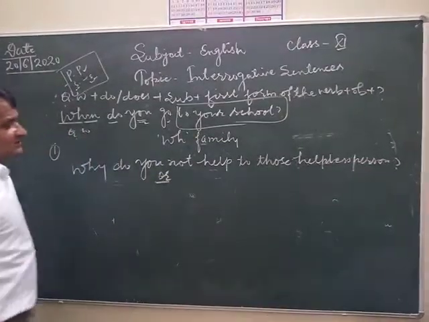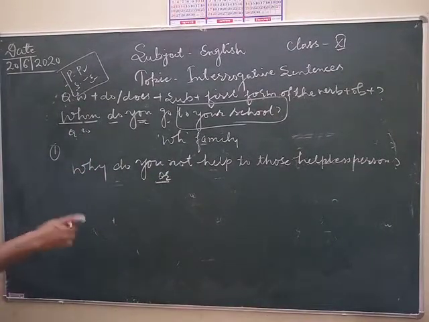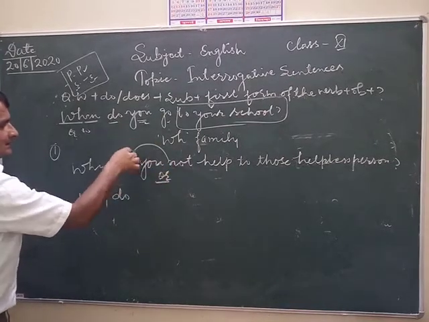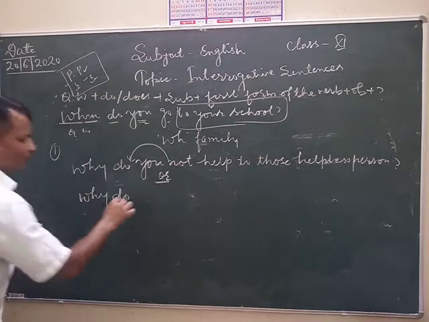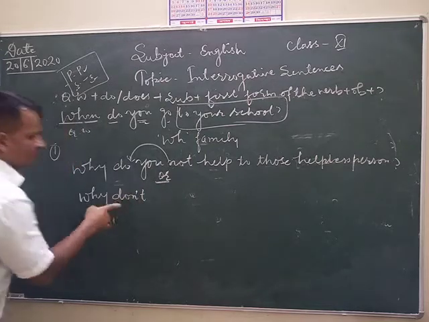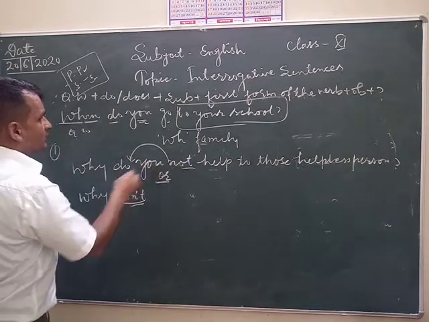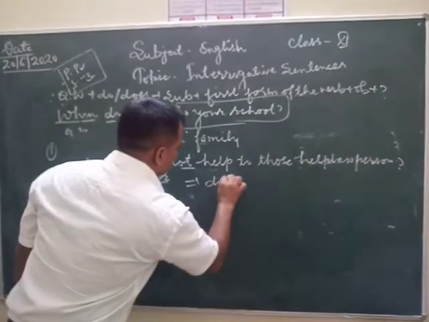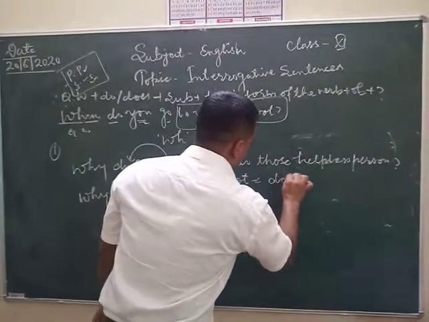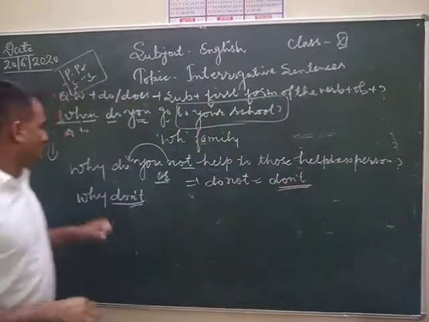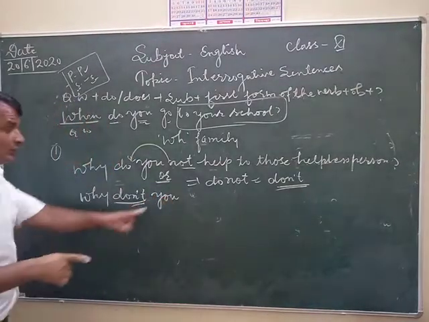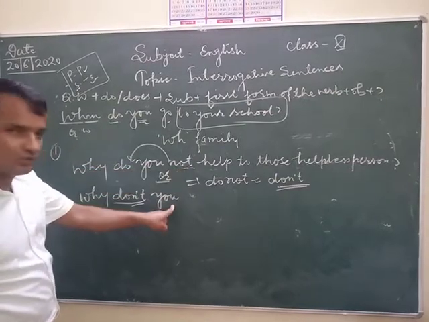In conversation, my dear students, you can also use this sentence like this: why don't you. Don't is the abbreviation of do not. You can use don't here. Why don't you? No need to use not after you in this condition.